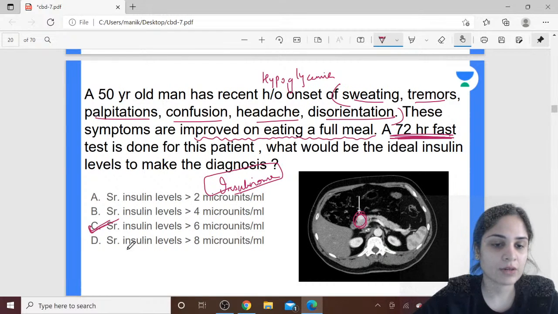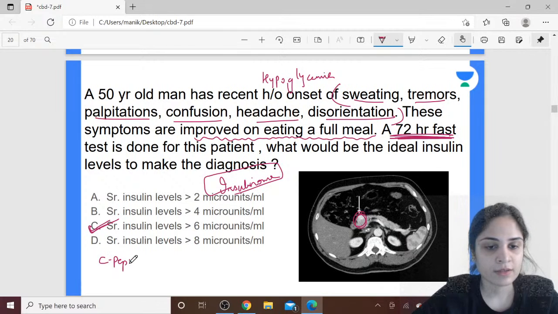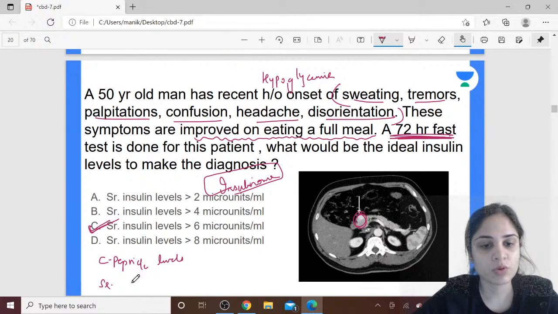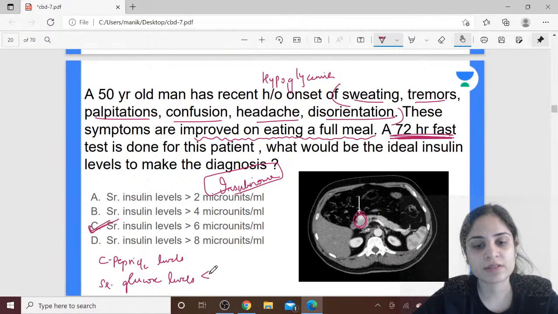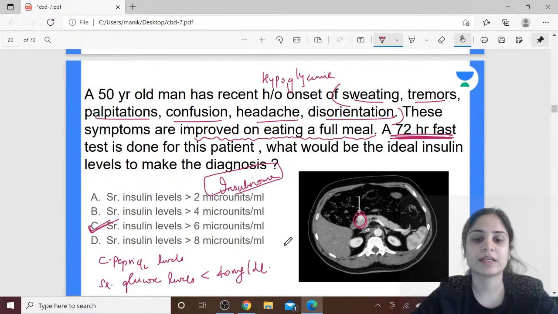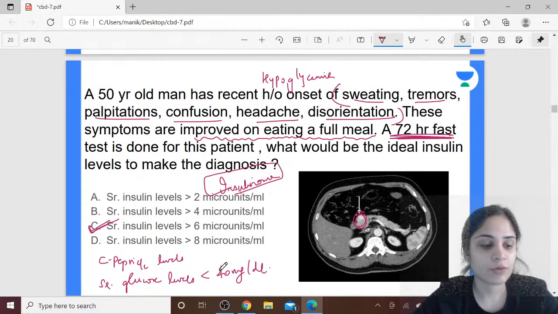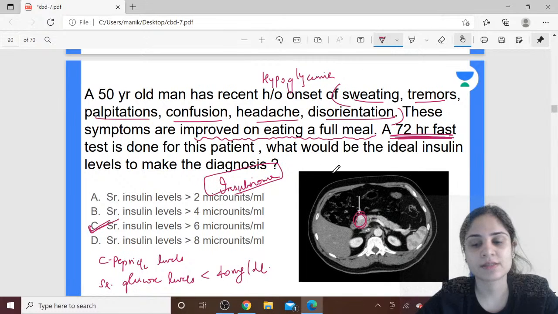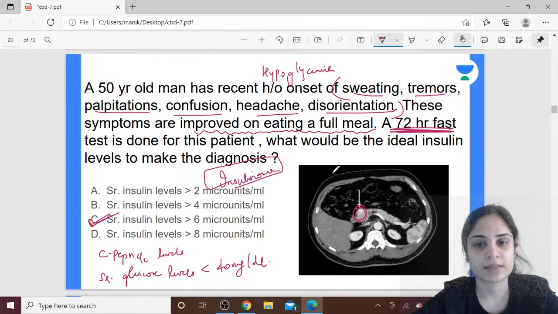There are also other things that you need to check. You can check the C peptide levels, and you can also check the serum glucose levels of this patient. You will see that this patient is dangerously hypoglycemic after a 72-hour fast. So usually his glucose levels will be less than 40 mg per dl. So when, after the 72-hour fast test, you test all of these blood investigations, you will be able to conclude that this is presence of an insulinoma on the pancreas.